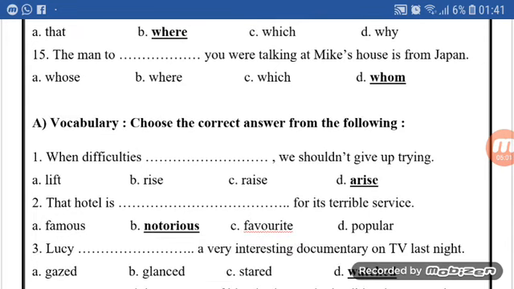Number 15. The man to space you were talking at Mike's house is from Japan. Also, we are talking about someone who is in the place of an object, so we use the relative pronoun whom.